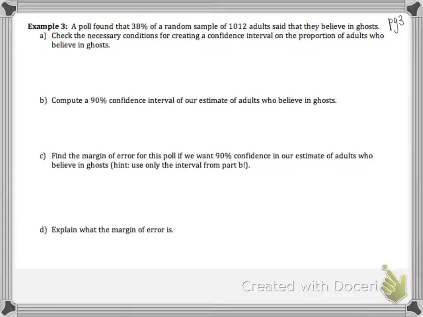So we're going to start with the easiest one, which is independence/randomization. And I always quote the problem. So in this particular problem, we have a random sample. So this particular problem has randomization, which then implies, given if you saw my example from the video, that these are independent subjects. The second thing we want to do is check the success-failure condition.